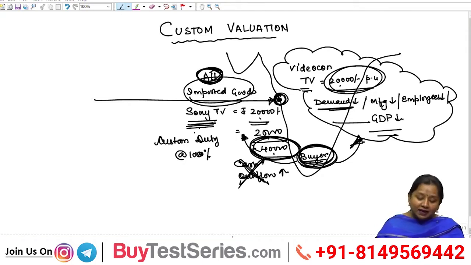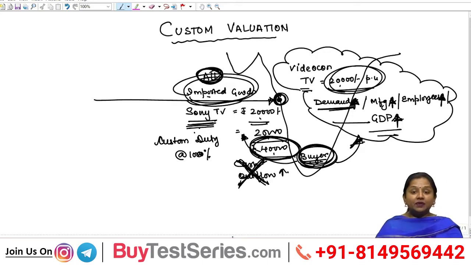That would automatically reduce the cash outflows from India. It would increase demand for Indian goods, increase manufacturing of Indian goods, increase the employment rate and increase the GDP rate. So mainly, on importation of all goods in India, customs duty shall always be chargeable.